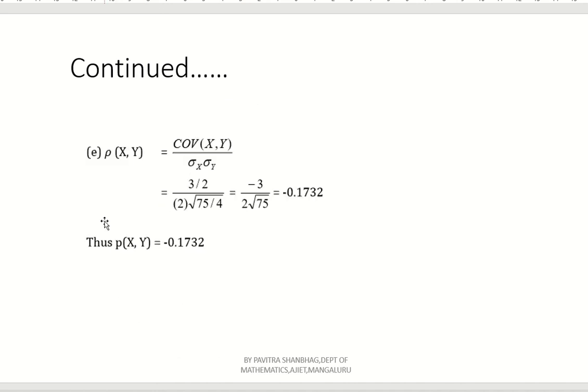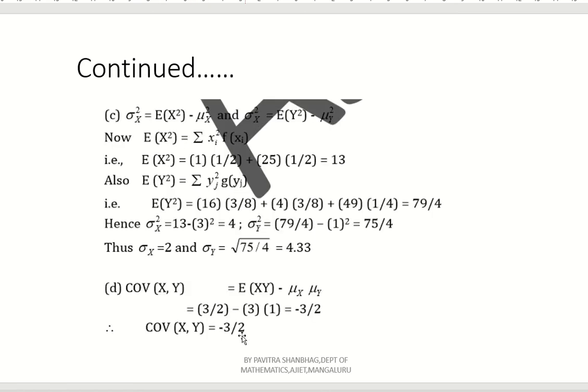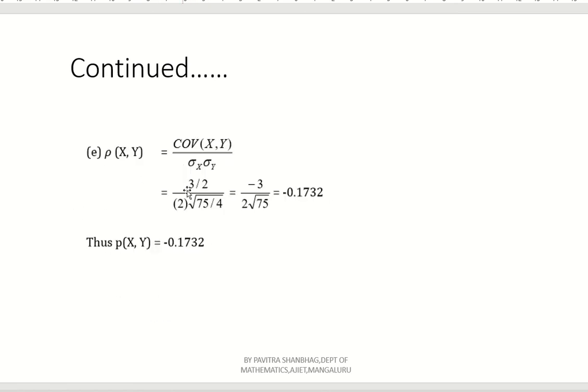Now at the end, correlation. So rho of x comma y. What is rho of x comma y? Covariance of xy divided by sigma x into sigma y. Covariance of xy, we have already done, is minus 3 by 2. Now divided by sigma x, which is 2, and sigma y, which is root 75 by 4. Here we missed the minus sign, so put that minus sign. So minus 3 by 2, and here root 4 is nothing but 2, so the 2s get cancelled.